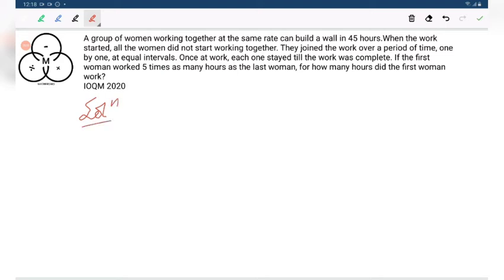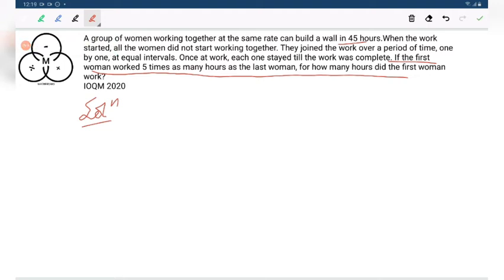A group of women working together at the same rate can build a wall in 45 hours. When the work started, all the women did not start working together. They joined the work over a period of time, one by one at equal intervals. Once at work, each one stayed till the work was completed. If the first woman worked 5 times as many hours as the last woman, for how many hours did the first woman work?